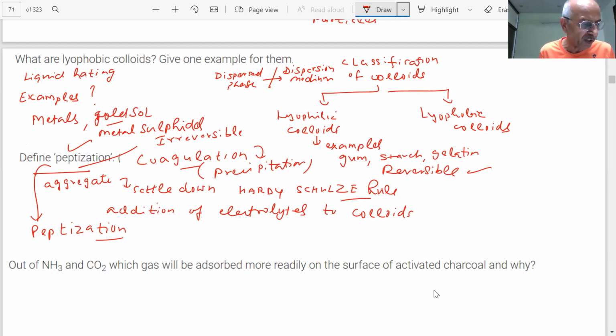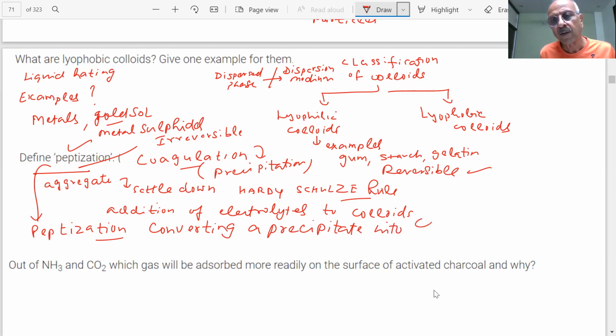Okay, what is peptization then, student? Converting a precipitate into colloidal sol, students. You have seen when you freshly prepare a precipitate, student, it is a solid.